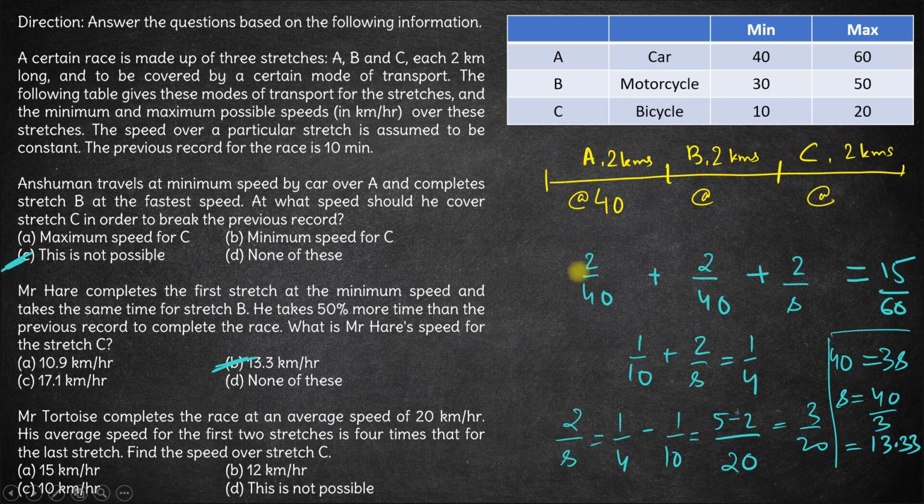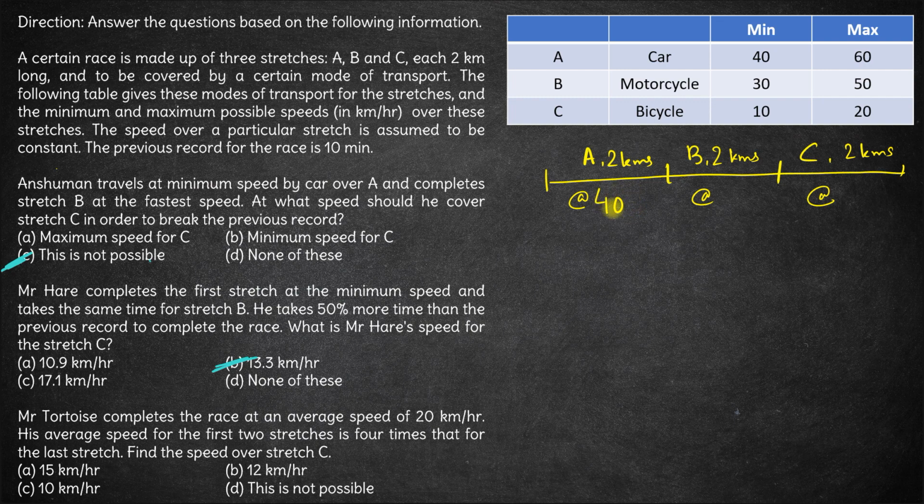Now coming to the last question in this set. In this last question we have Mr. Tortoise completes the race at an average speed of 20 kilometers per hour. Okay, so this whole thing is covered at an average speed of 20 kilometers per hour.